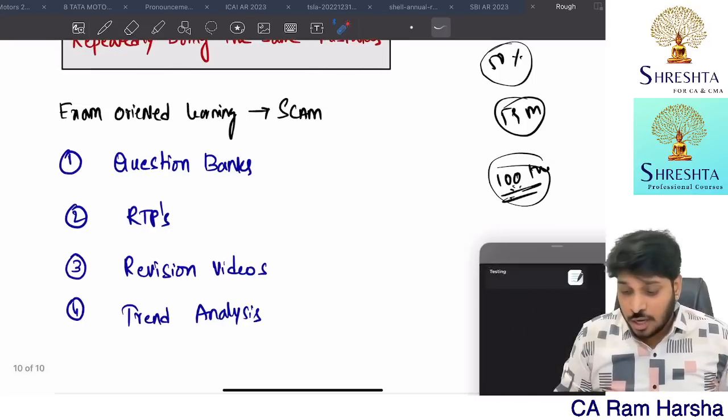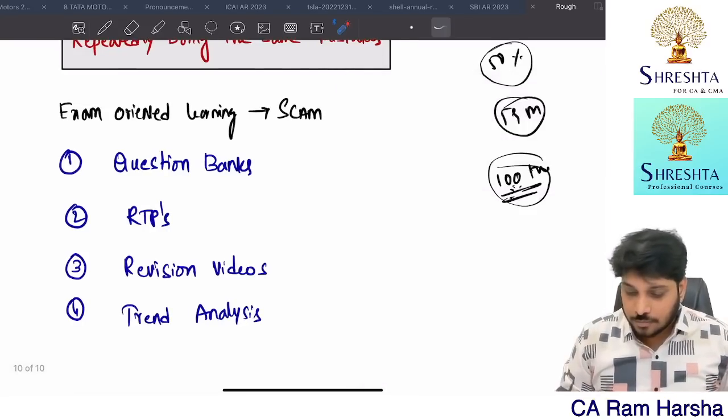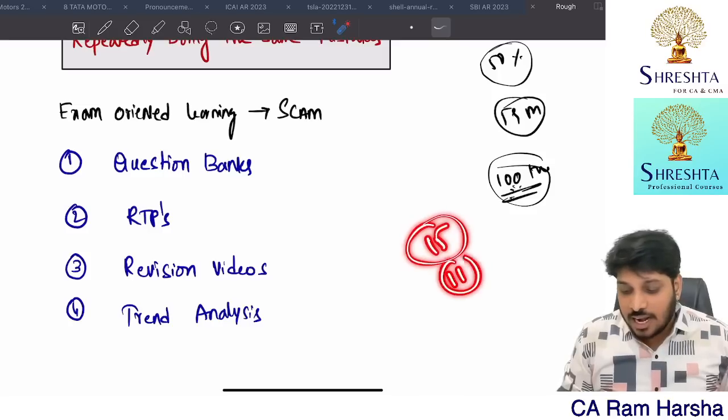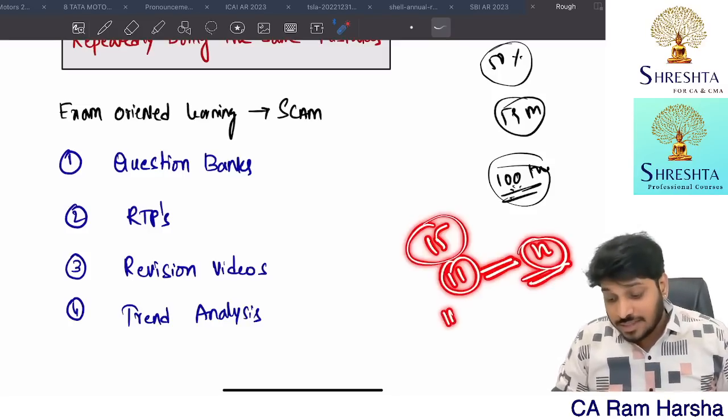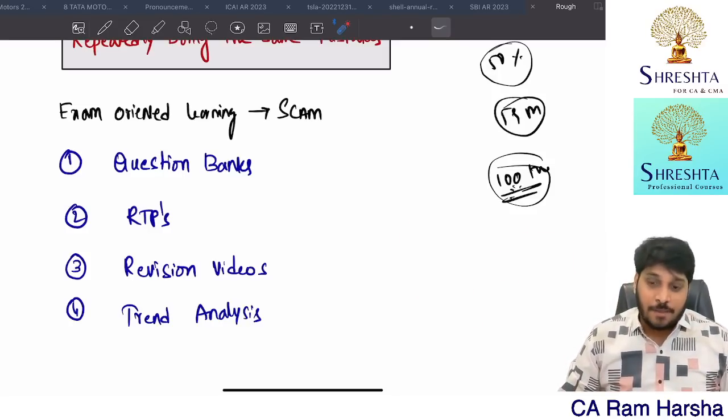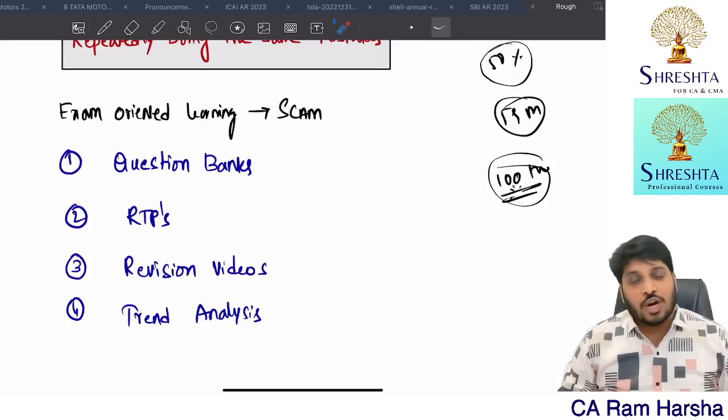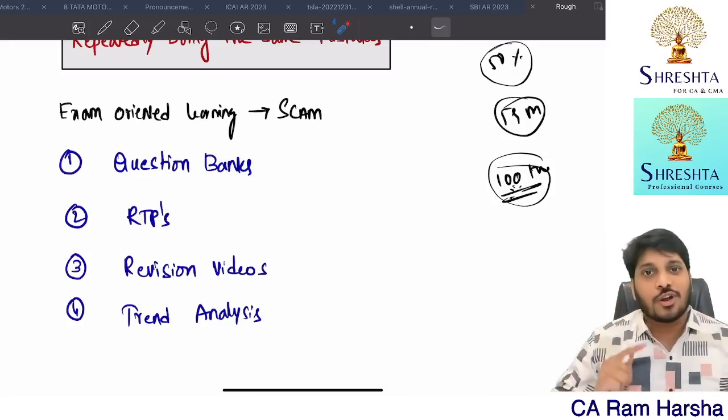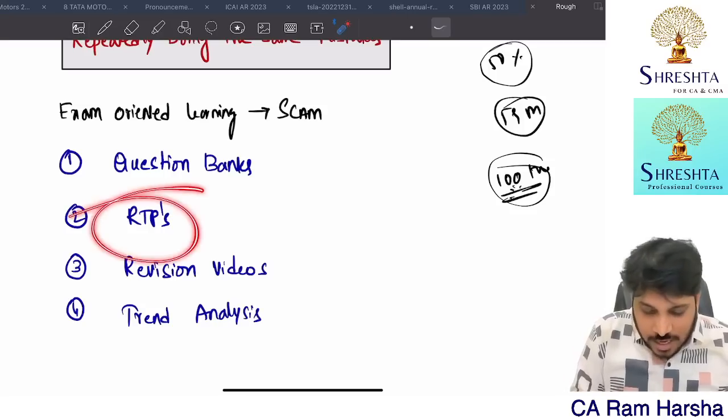Suppose there were 15 chapters. Out of them, 11 chapters only you wanted to study, and 4 chapters you want to leave. Okay, leave. But finish these 11 chapters first. Understand these 11 chapters thoroughly, conceptually, in depth. Then go and solve what? The RTP. Why are you solving the RTP now?